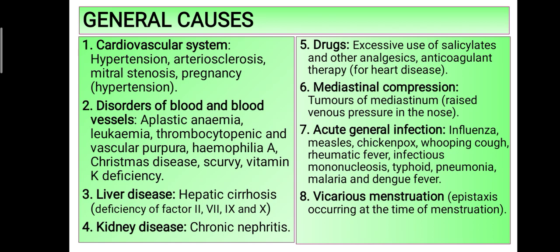Mediastinal compression like tumor of the mediastinum. So there may be a raise in venous pressure in the nose, so there may be chances of bleeding. Acute general infections like influenza, which is a viral infection, measles, chickenpox, whooping cough, rheumatic fever, infectious mononucleosis, typhoid or enteric fever, pneumonia, malaria, and dengue fever. Vicarious menstruation: epistaxis occurring at the time of menstruation. So there may be bleeding from other sites also, except from the uterus or vagina.